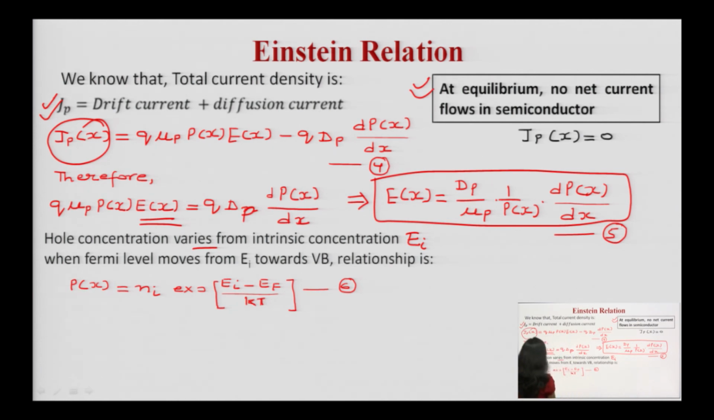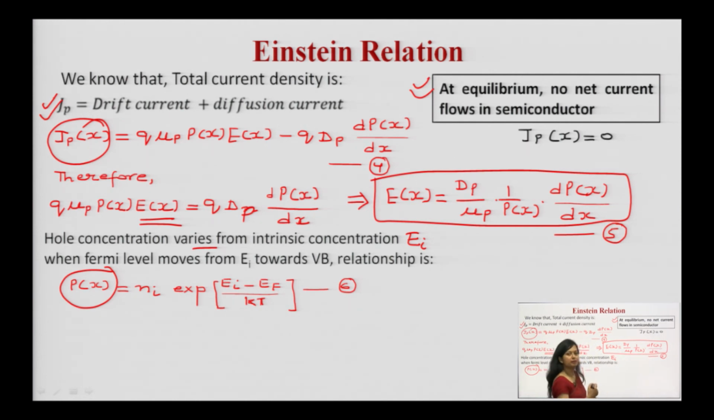So Px can be written as what? Ni, which is the intrinsic carrier concentration, exponential Ei minus Ef upon kT. K is the Boltzmann constant and T is the temperature over here. This is the equation number 6. Now what you have to do? In equation number 5, you have to substitute this value of Px, because dp you know, mu p you know, the only thing is Px, which is in general.